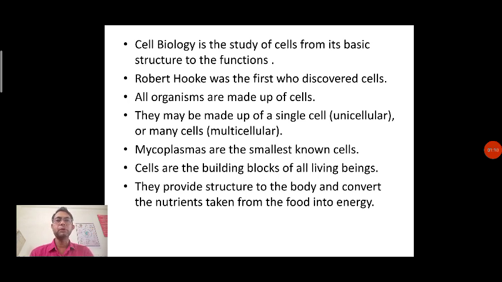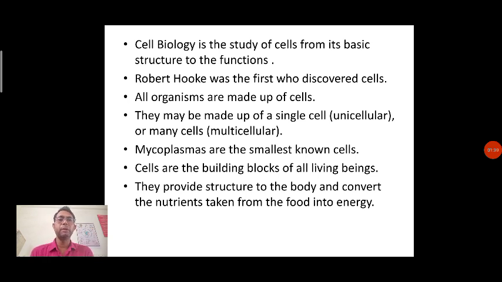Now, as we talk about cells, all organisms are made up of cells, whether they are multicellular or unicellular organisms. Everybody has cells. In a unicellular organism, simply we can say that a single cell is present, whereas in a multicellular organism the number of cells is more, depending on the size and the function of that particular organ and organism.